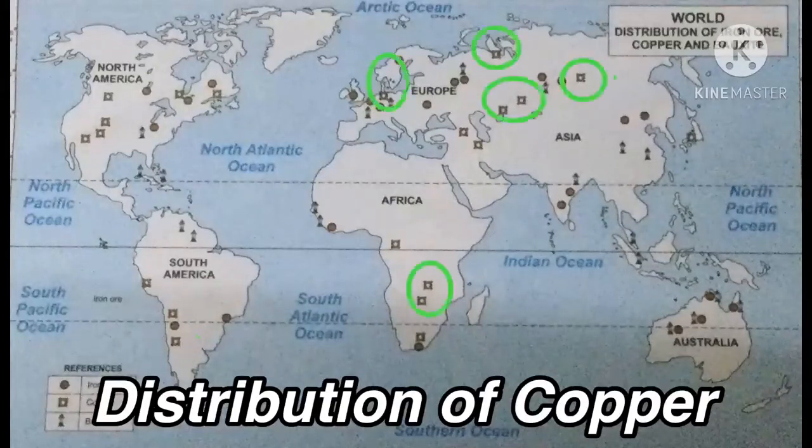Next we are going to see in Africa. Africa, if you see, what is that? Here the Republic of Congo, this area, Botswana, Angola, this area we can mark. So these two, bauxite, what is that? Copper places, not bauxite. This is for copper. Okay, so we can mark it over here.